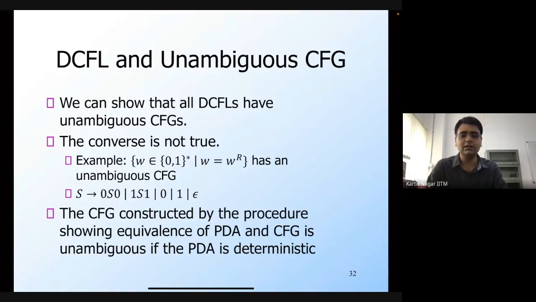Which means that if you have a DCFL, then it's going to have a deterministic PDA. From that deterministic PDA, I use the procedure to automatically construct this CFG, and the CFG that I get is going to be unambiguous. You can look back at that procedure and consider the grammar that you generate. If the PDA is deterministic, then the CFG is going to be unambiguous, because there is at most one sequence of moves that you can use to construct the CFG.